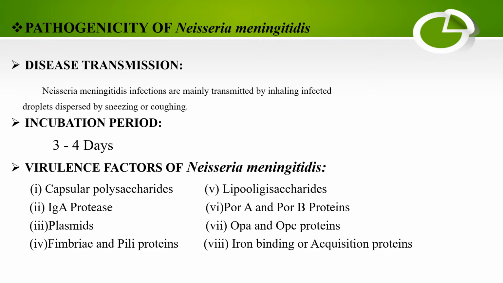The virulence factors of Neisseria meningitidis are capsular polysaccharides, IgA protease, plasmids, fimbriae and pili proteins, lipopolysaccharides, Por A and Por B proteins, Opa and Opc proteins, and iron-binding or acquisition proteins.